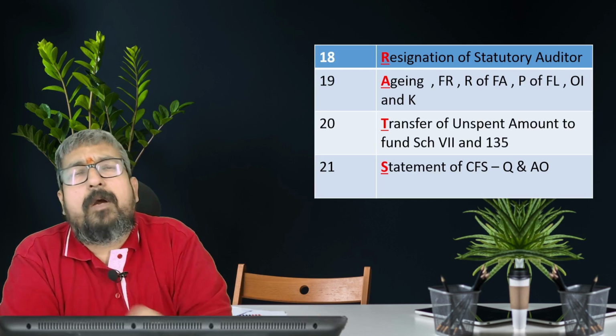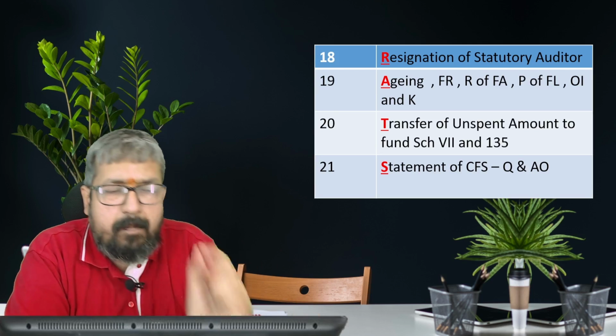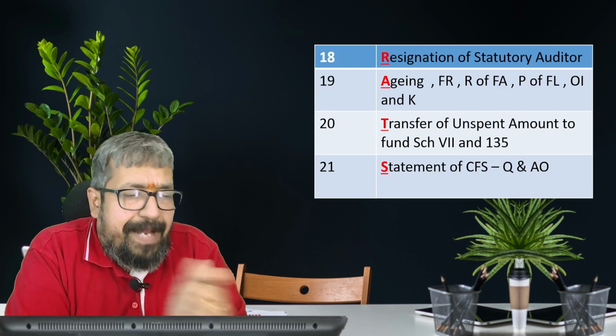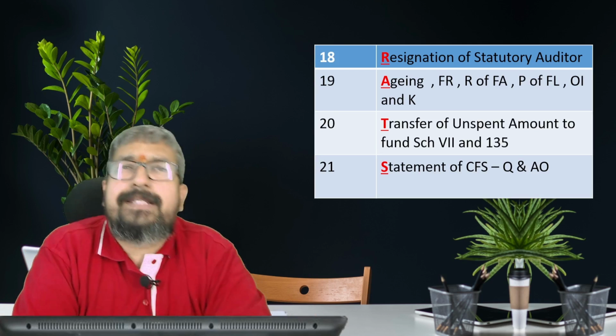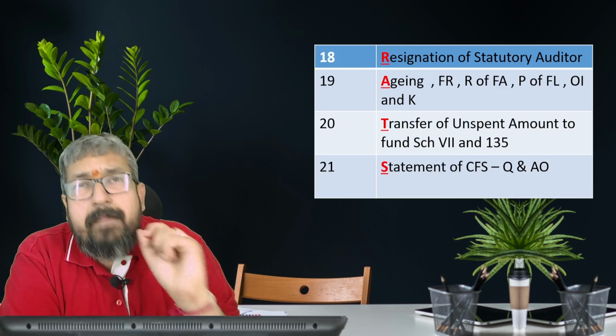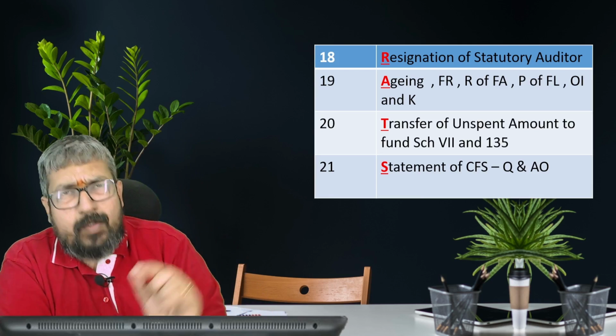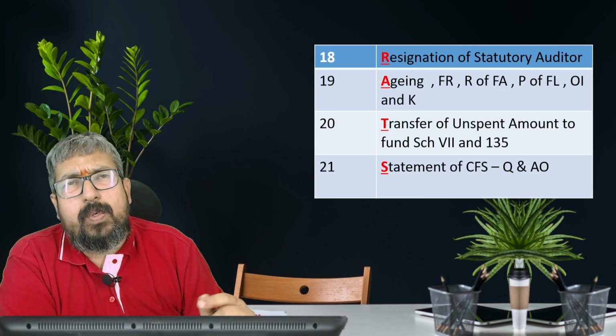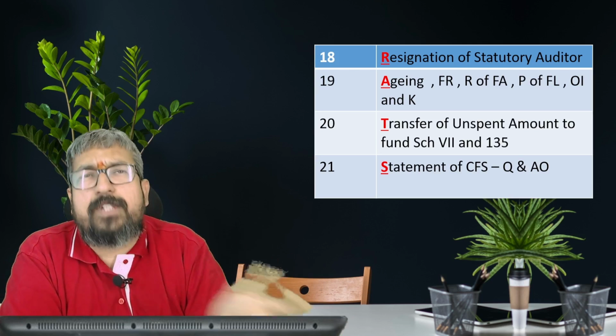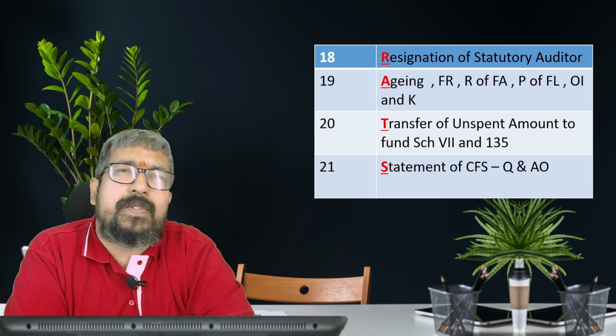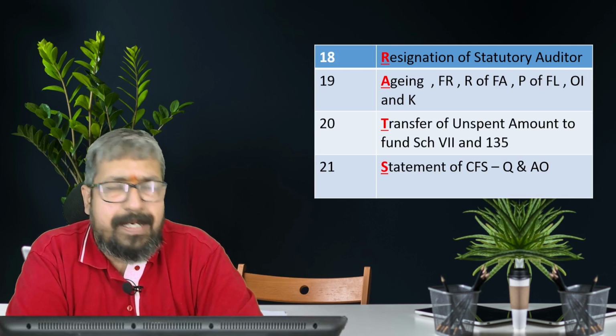Basically, this is talking about the going concern. So, is there any material uncertainty as to whether the entity will continue in the foreseeable future, whether they'll be able to settle the financial liability in the future?